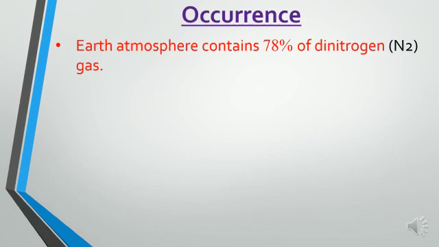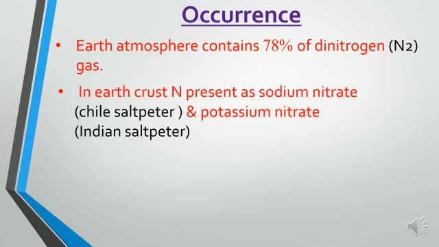Occurrence of nitrogen group elements. We know that the earth's atmosphere contains 78% nitrogen, present in the form of dinitrogen, N2 gas. Nitrogen is a diatomic molecule, so it is obtained in the form of N2 gas. It is also present in the earth crust in the form of sodium nitrate, NaNO3, which is also called Chile saltpeter because it is found in large deposits in Chile.